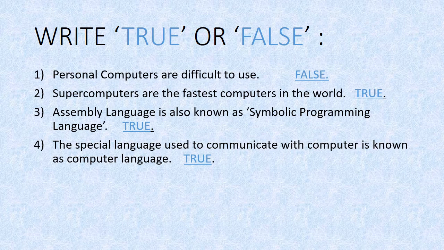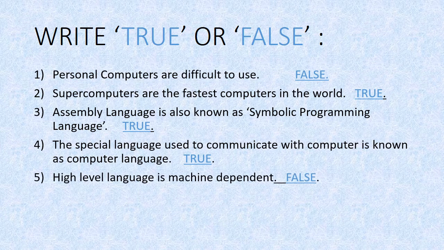In this statement I have done some changes. In your book the statement is in different way. I changed it, so you will write only this statement in your notebook. This is true.